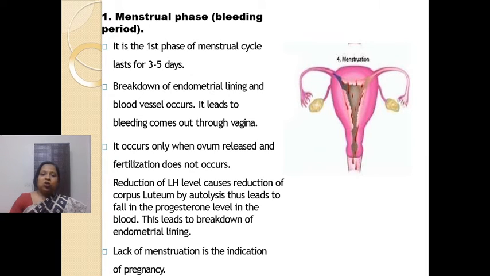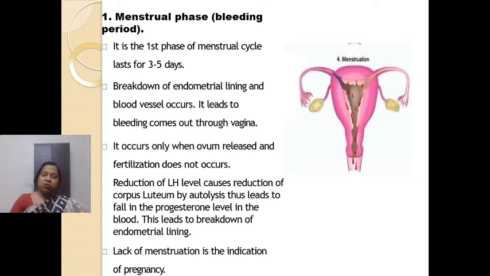Fine. So during menstrual bleeding, what happens to the hormone levels? The LH level starts reducing. Due to the reduction in the amount of LH, right? The corpus luteum starts degrading. It leads to autolysis. Autolysis means self breakdown of the corpus luteum occurs.